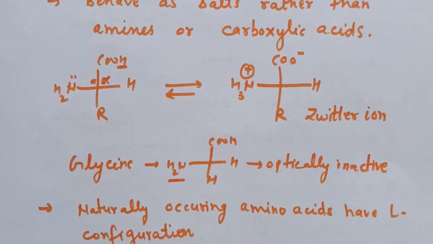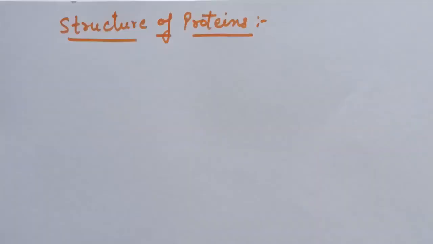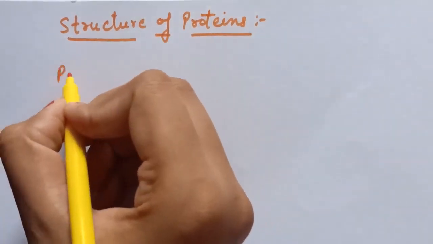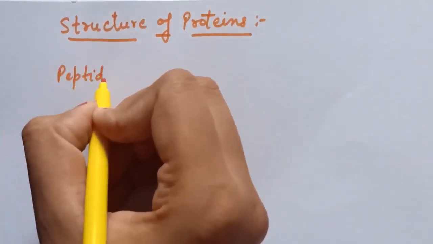Now next we will discuss structure of proteins. We have already discussed that proteins are the polymers of alpha amino acids and they are connected to each other by peptide bond or peptide linkage. So what do you mean by peptide bond or peptide linkage? Peptide linkage is an amide formed between carboxyl group and NH2 group. So first we will define what is peptide bond